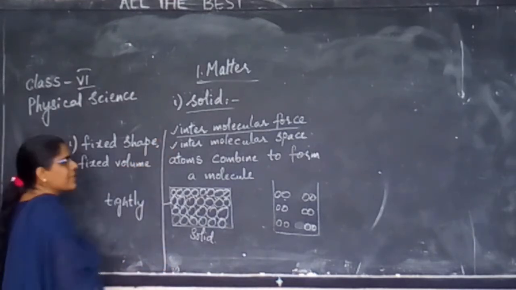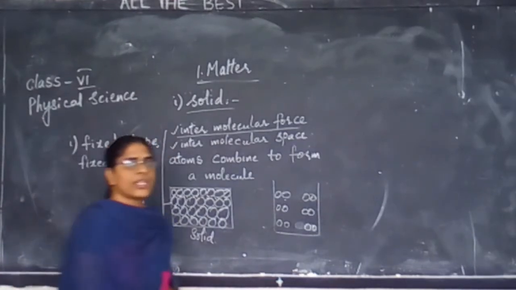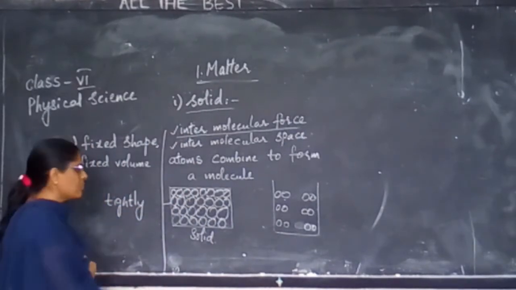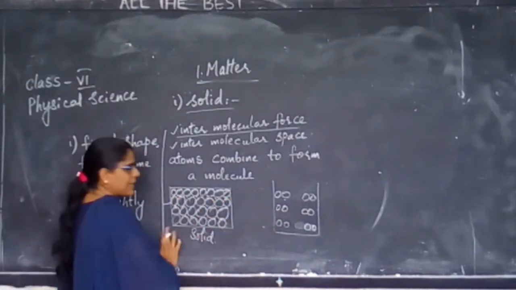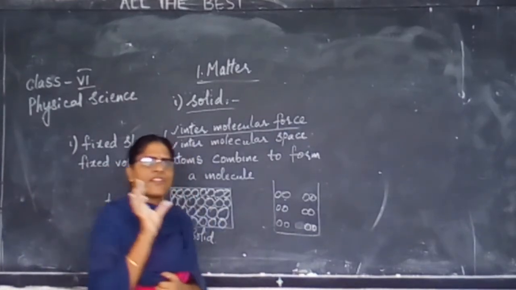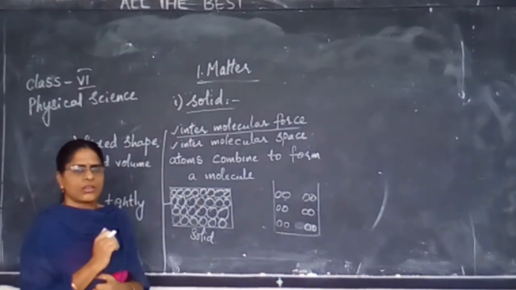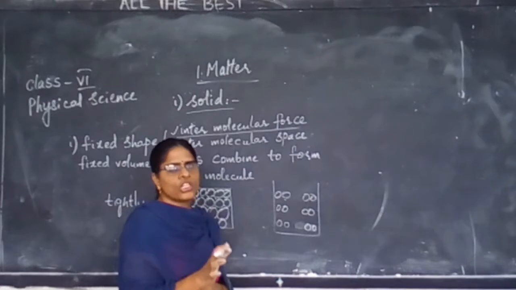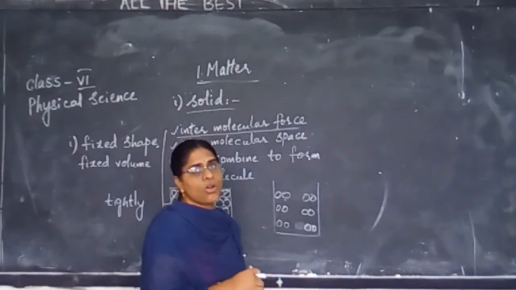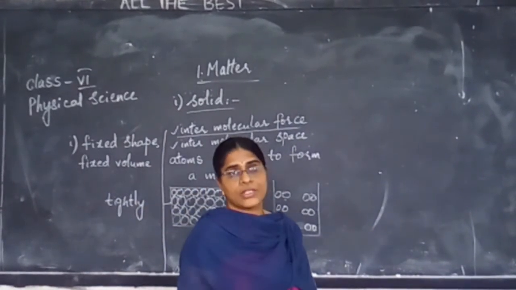What is there for a solid? They have fixed shape and fixed volume. If suppose this is a brick, or you have observed a brick, does it have a fixed shape or not? Yes. Fixed volume is also there.